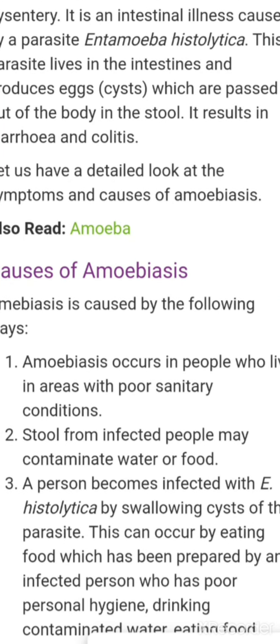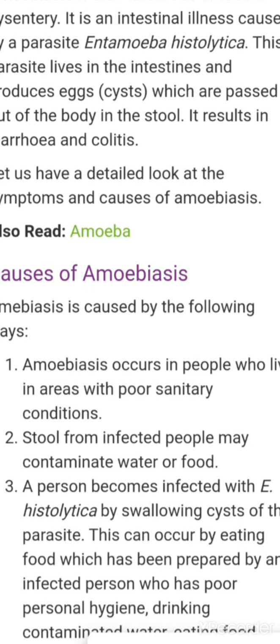So today we are going to discuss some of the infectious diseases. The first one is amoebiasis or amoebic dysentery. Amoebiasis is also known as amoebic dysentery, and it is an intestinal illness. The parasite that causes amoebiasis is a protozoan, and the name is Entamoeba histolytica.